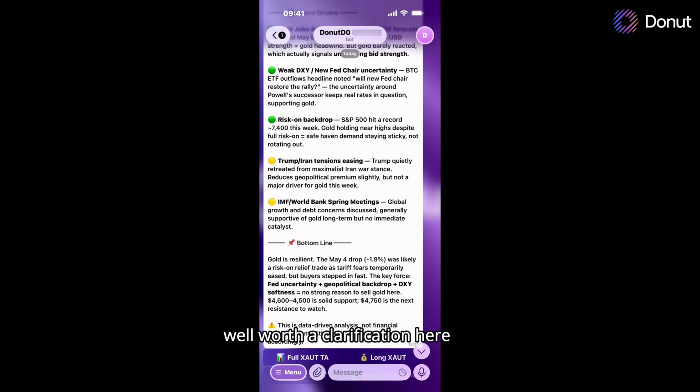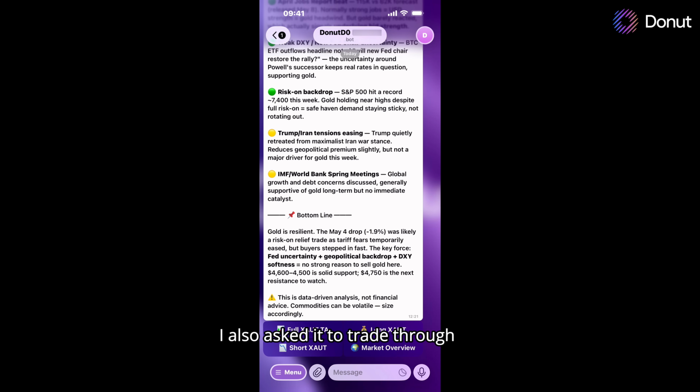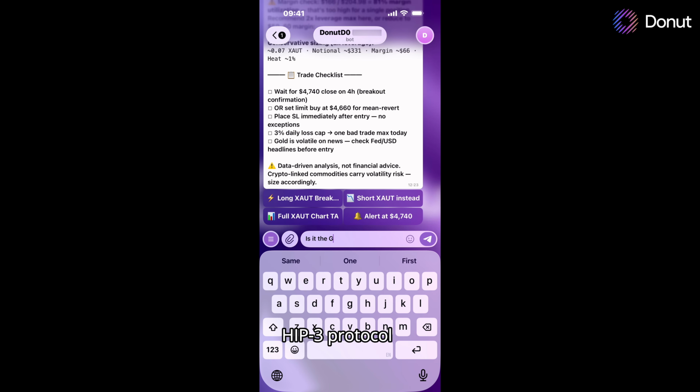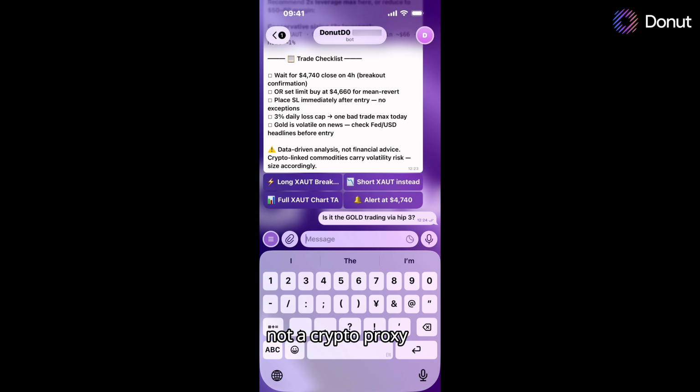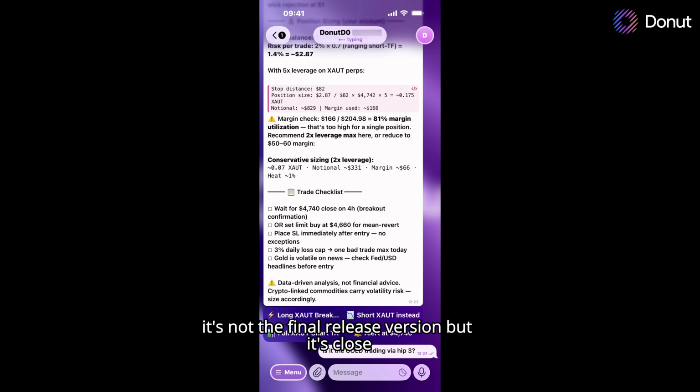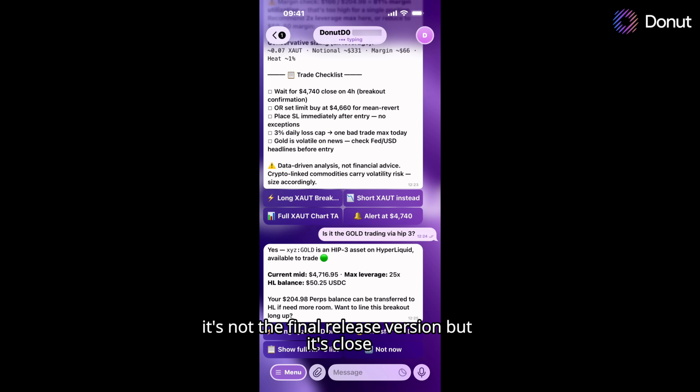Well, it's worth a clarification here. When I asked about gold, I also asked it to trade through HIP-3 protocol. That's what makes this a proper commodity trade, not a crypto proxy. It's not the final release version, but it's close.